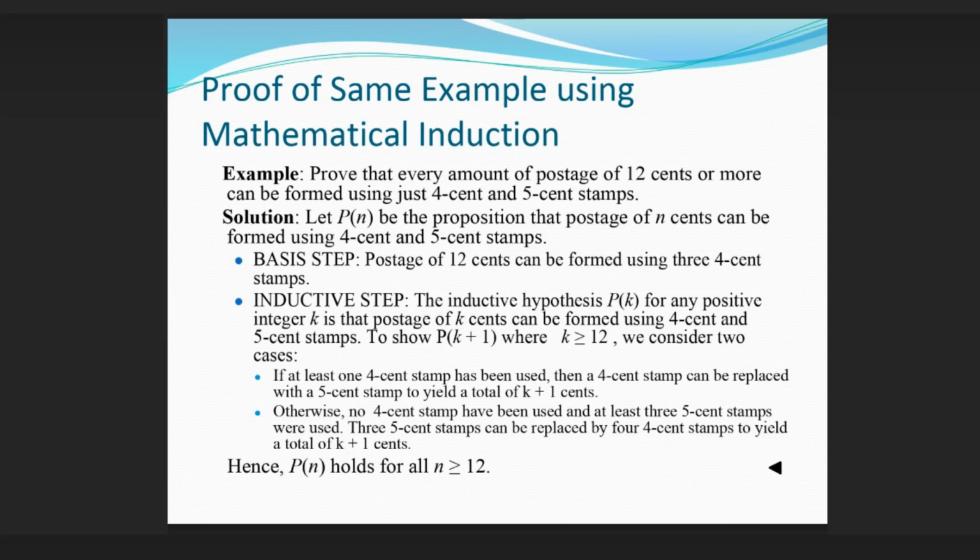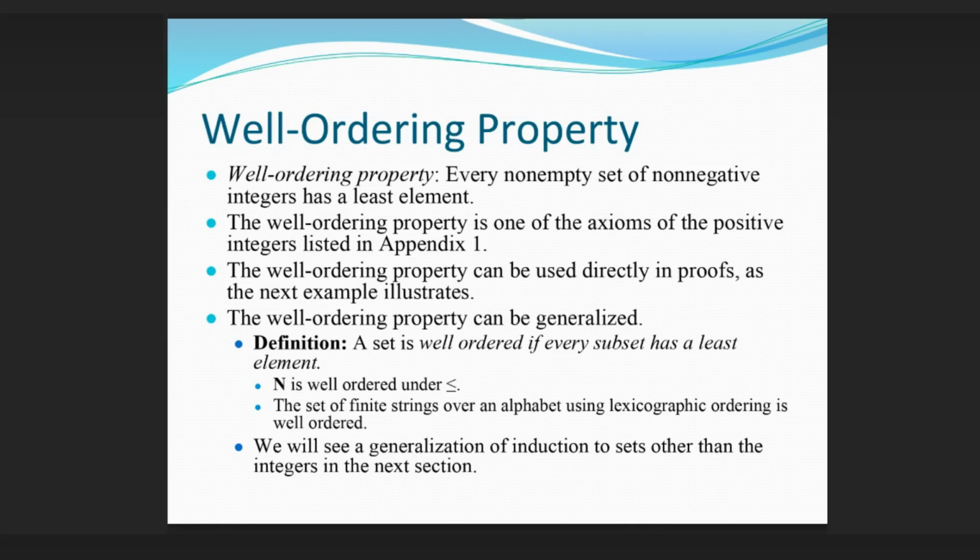To show Pk+1, where k ≥ 12, we consider two cases. If at least one 4-cent stamp has been used, then a 4-cent stamp can be replaced with a 5-cent stamp to yield a total of k+1 cents. Otherwise, no 4-cent stamps have been used and at least 3 5-cent stamps were used. 3 5-cent stamps can be replaced by 4 4-cent stamps to yield a total of k+1 cents. Hence, Pn holds for all n ≥ 12.